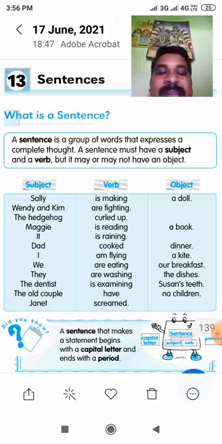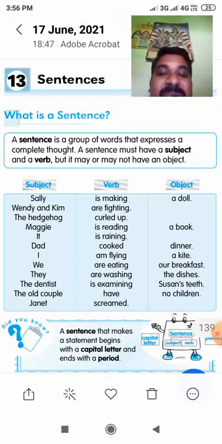What this means: a sentence that makes a statement begins with a capital letter and ends with a period. So period means full stop. The British English and American English you know very well. Period is the American English word. What is the British English word? Full stop.